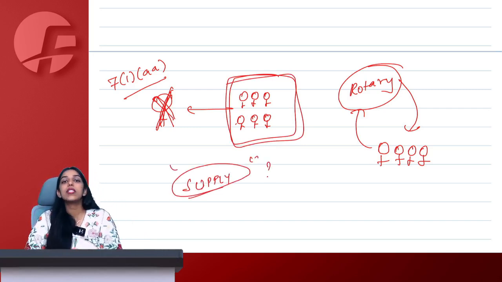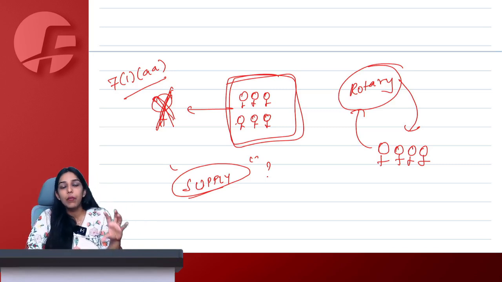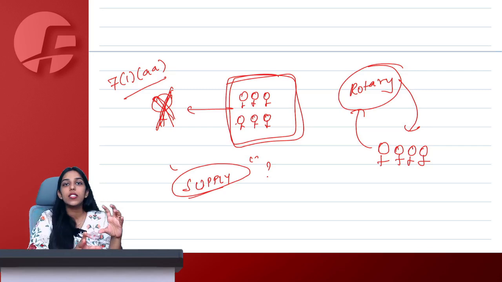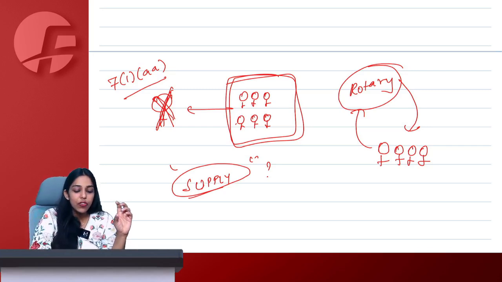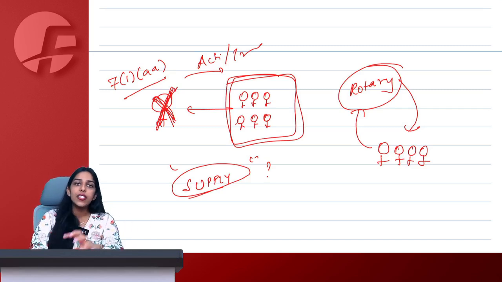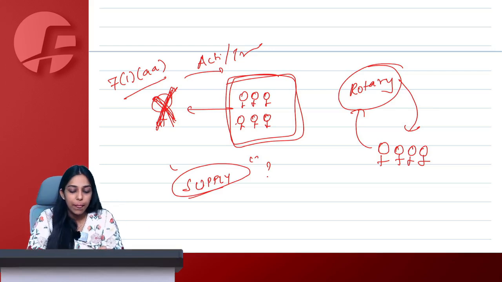Why, ma'am? Because the government issued a clarification explaining that a club is separate from its member, a firm is separate from its partners, a society is separate from all its constituents, which simply means that even if this person other than an individual, let's say a club, is doing some kind of activity or transaction for its own members, against which it is charging some kind of fees, consideration, cash, deferred payment, anything from its members, then it will also become a supply and GST becomes applicable on the same. Say yes or no.